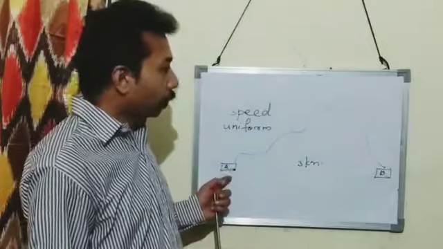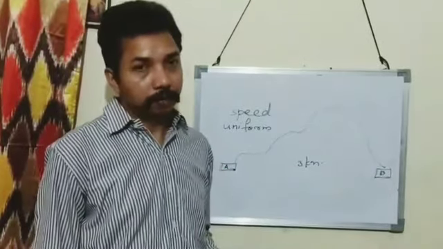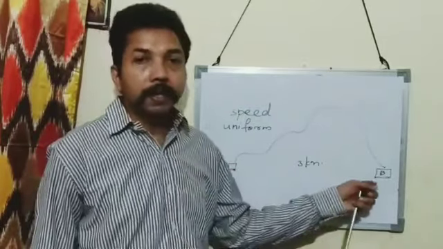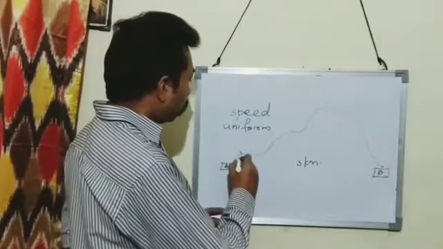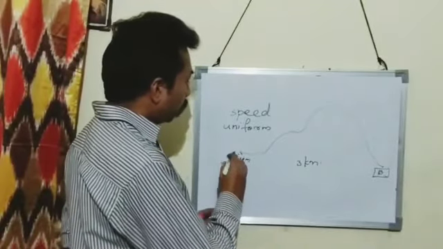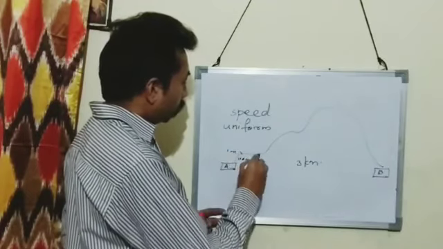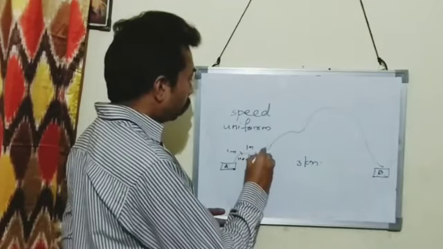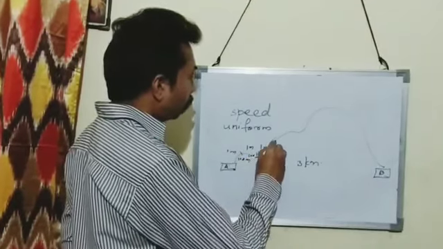So he comes from A to B by a cycle. Suppose at first 100 meter, he travels in 1 minute. Next 100 meter also, he travels in 1 minute. Next 100 meter also, he travels in 1 minute.